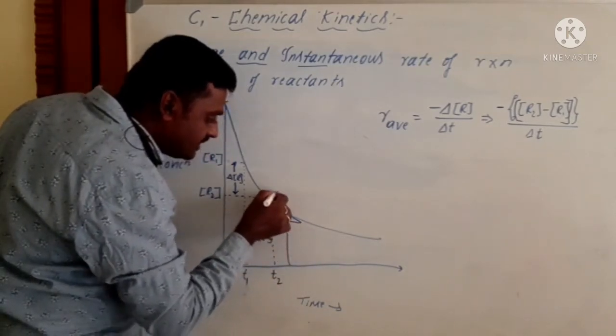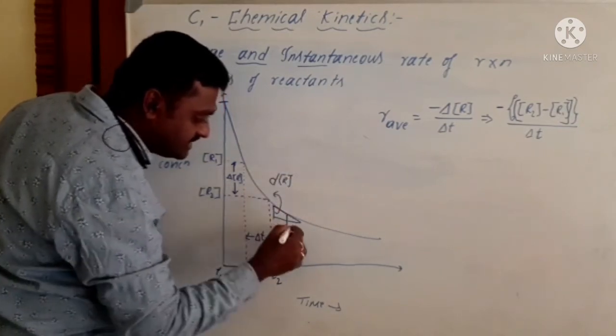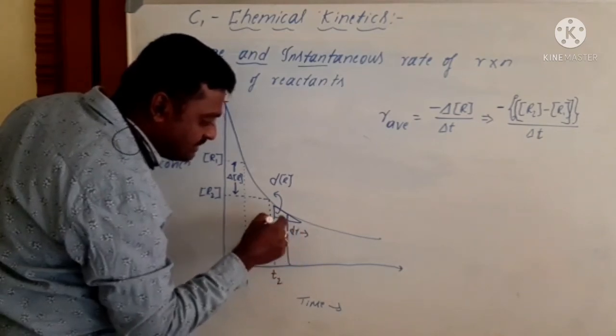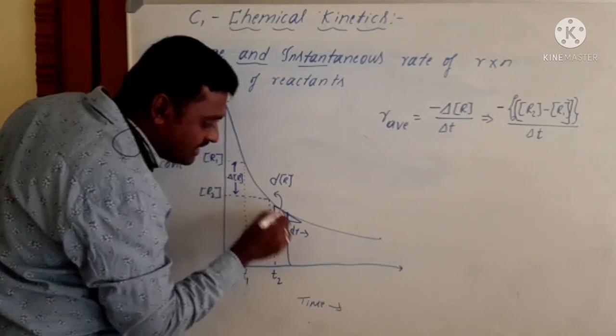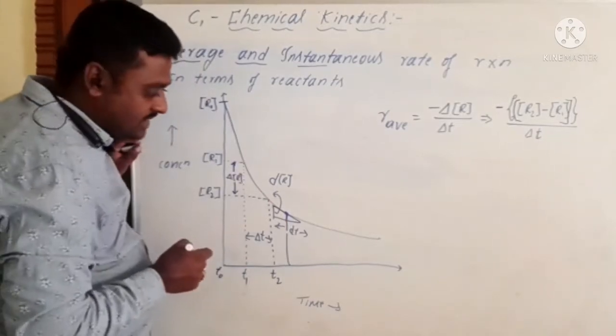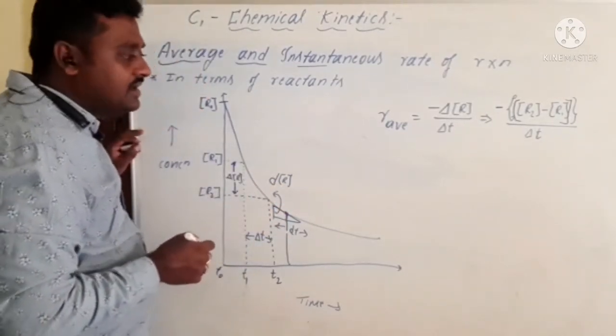It is dR, the y-axis concentration change, and dT. In this short period of time, we learn the rate of a reaction. In this second only we learn the rate of a reaction. Hence, it is known as the instantaneous rate of a reaction.